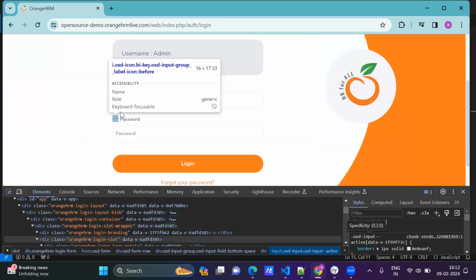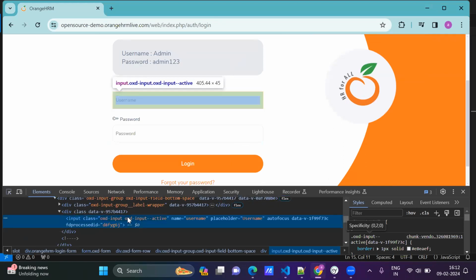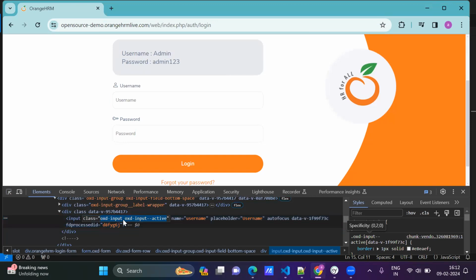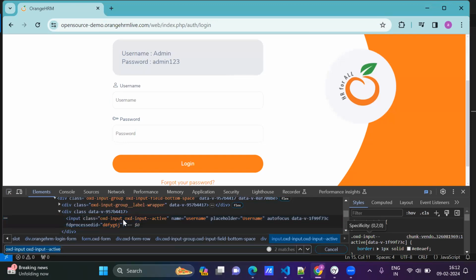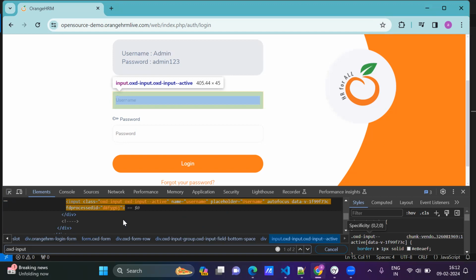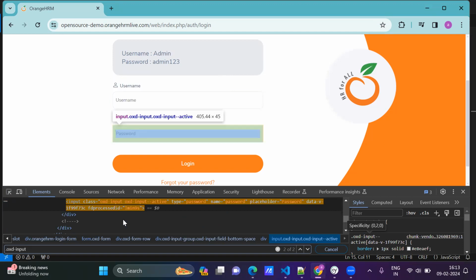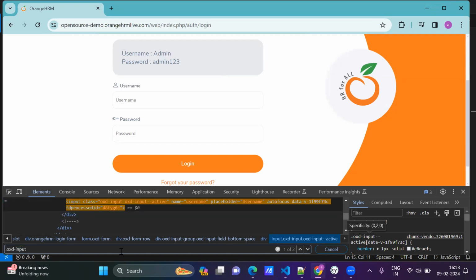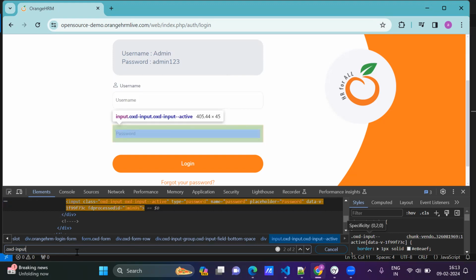But when I go with the class attribute, class is the attribute name and this is the attribute value. Copy this. Control F, just class. I am taking the class. See how many elements are matching. Two elements are matching, right? So for our assertion, this element will be picked. What are the two elements? One is username, one is password. Both elements are matching. Copy this element.